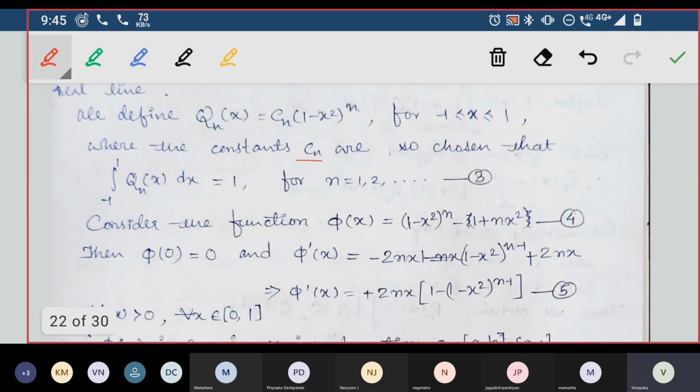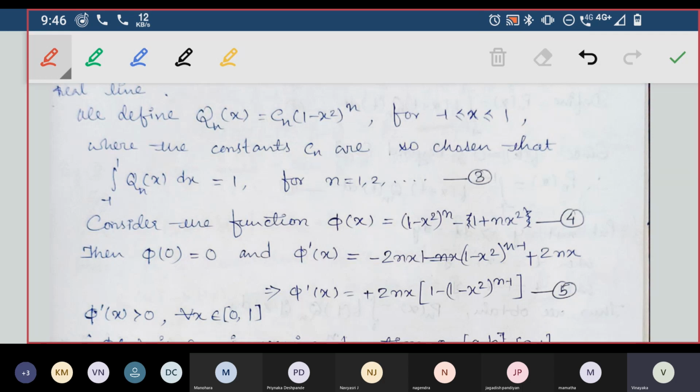The constants Cn are chosen so that the integral of Qn of x dx is equal to 1. You can't ask why we are getting all these things; we are just researching something to construct Pn of x.